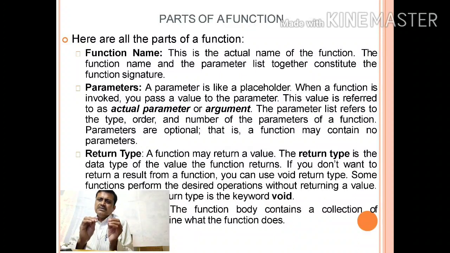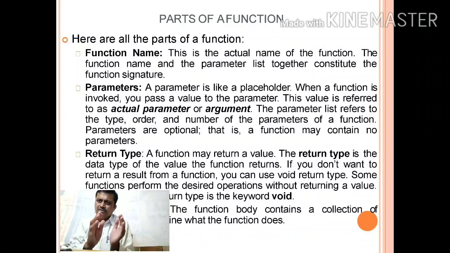So this 1, which is enclosed in brackets, is nothing but the essential part of the function, right? These are parameters or arguments; we'll discuss later what the difference between a parameter and an argument is. So these parameters are very essential to a function. You are giving something to a function to calculate.